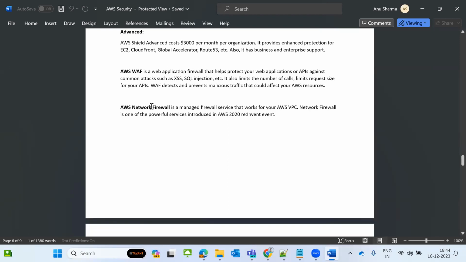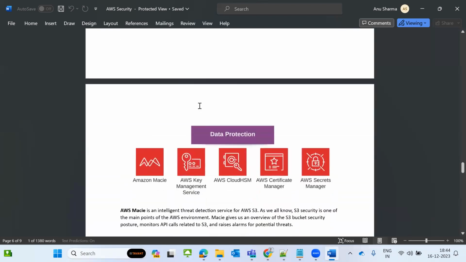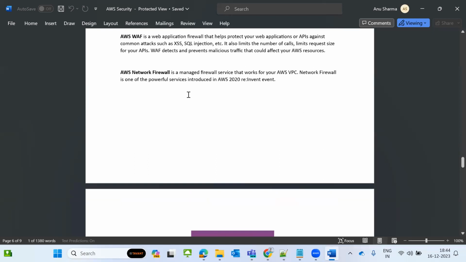And AWS Network Firewall is a managed firewall service that works in VPC, and it was introduced in AWS in 2020. That is called the AWS Network Firewall.